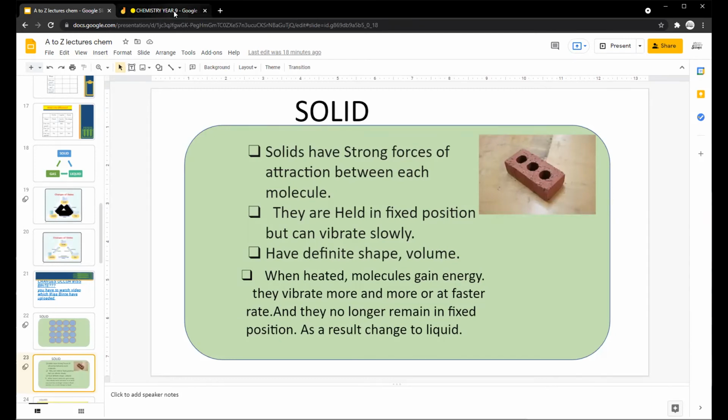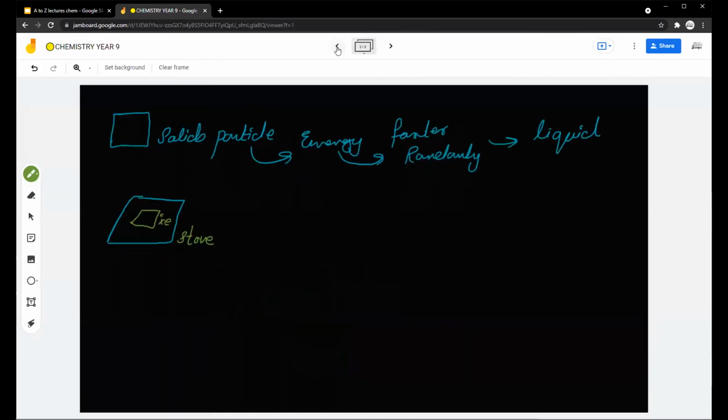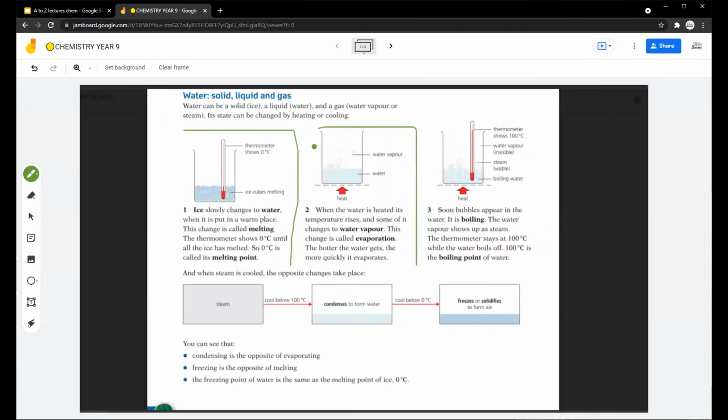Exactly. Okay, now guys, here in your books, remember the book which I have uploaded, kindly go and check it out. So here there are water, solids, liquid, and gases, okay? Ice slowly changes to water when it is put in a warm place. We know that, and the process is called melting, okay? The thermometer shows 0 Celsius until all the ice has melted. So 0 Celsius is called its melting point.